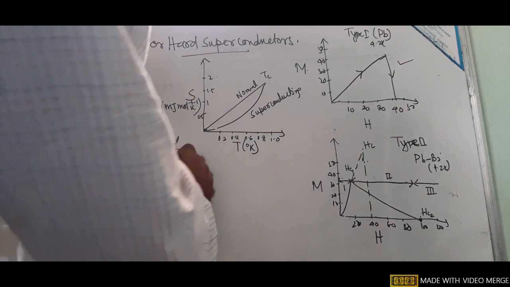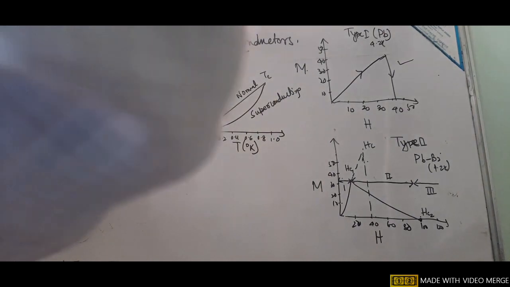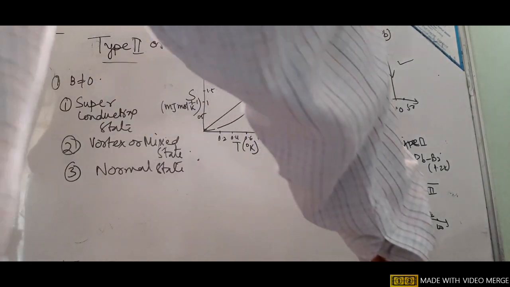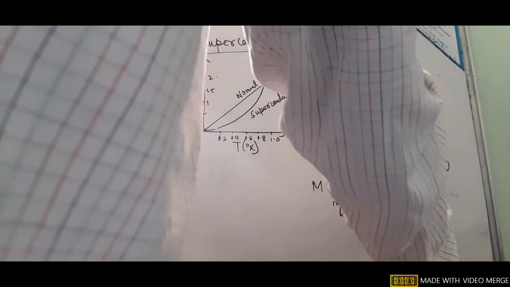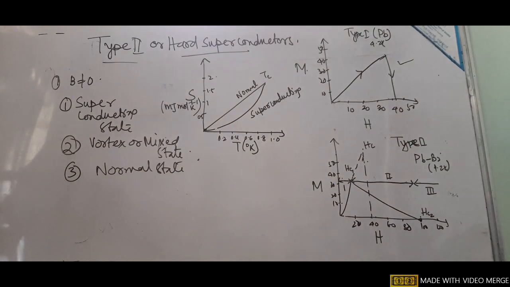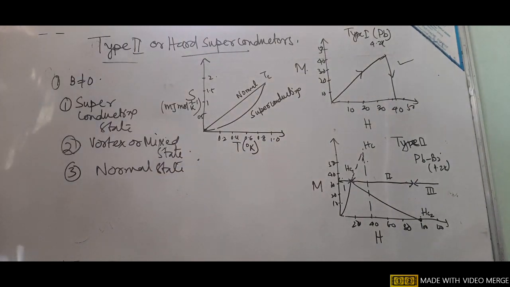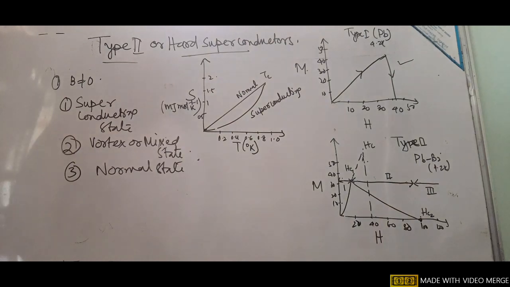Normal state. So what it says is that if the magnetic field is between HC1 and HC2, then it will show the type 2 or hard superconductor. And in this case, complete penetration starts, meaning when we apply the magnetic field to the substance, complete penetration occurs and the material becomes a normal conductor.